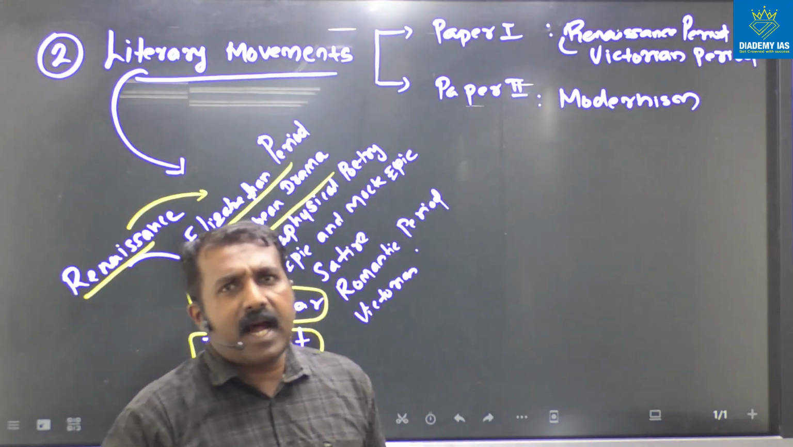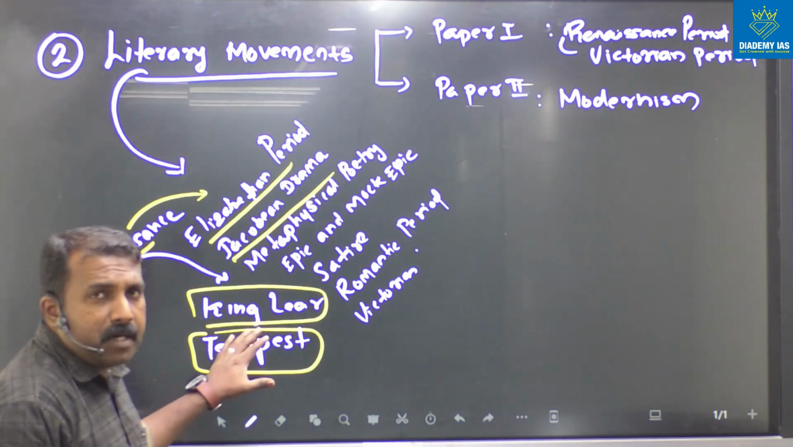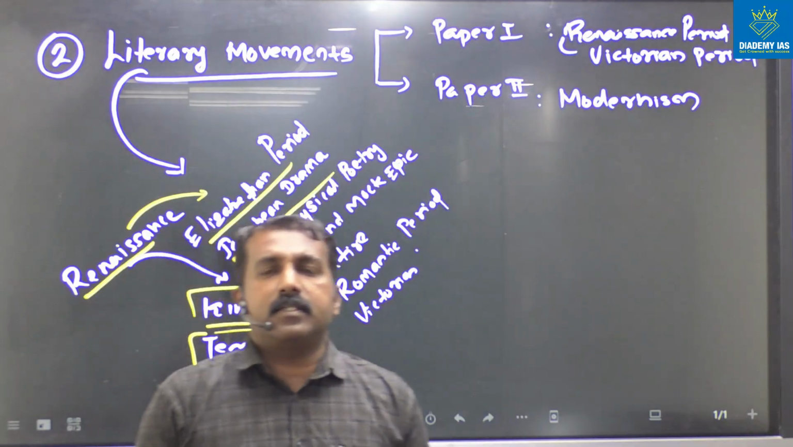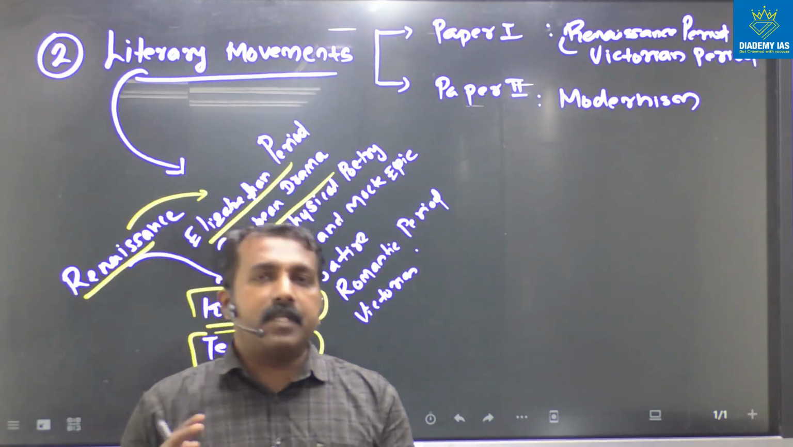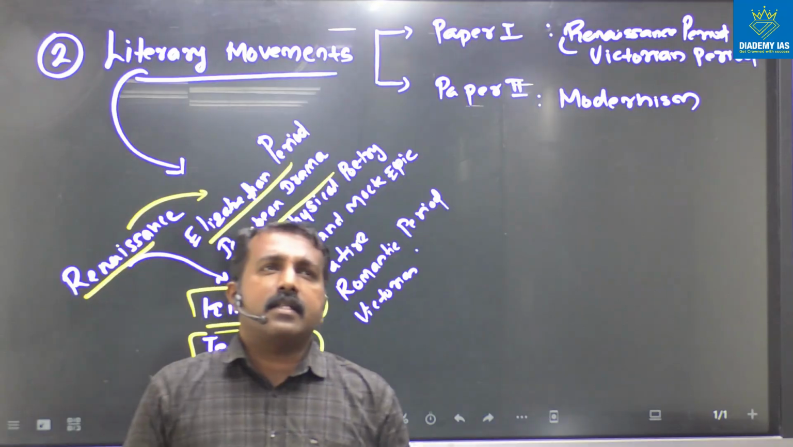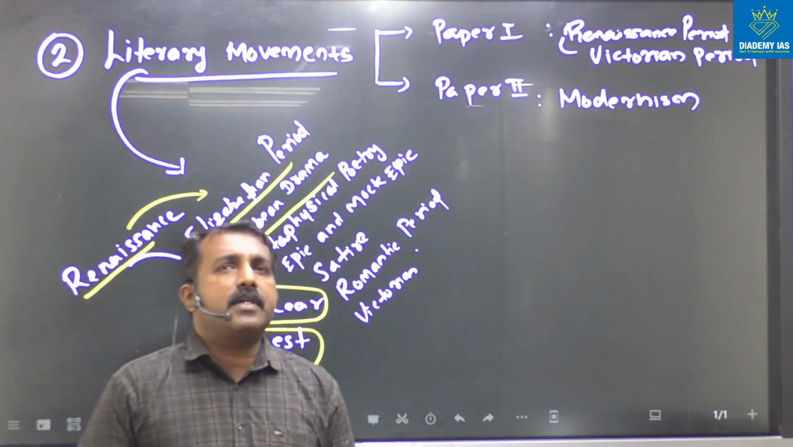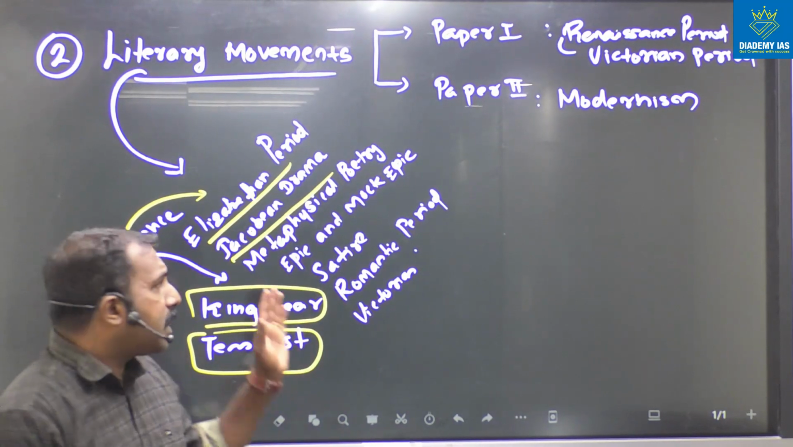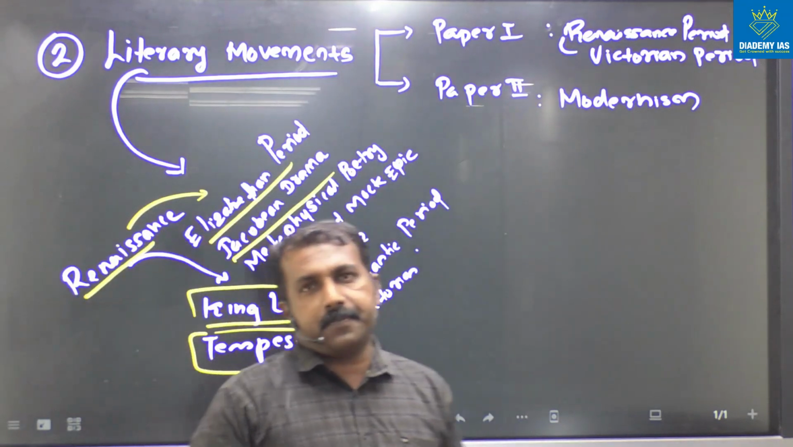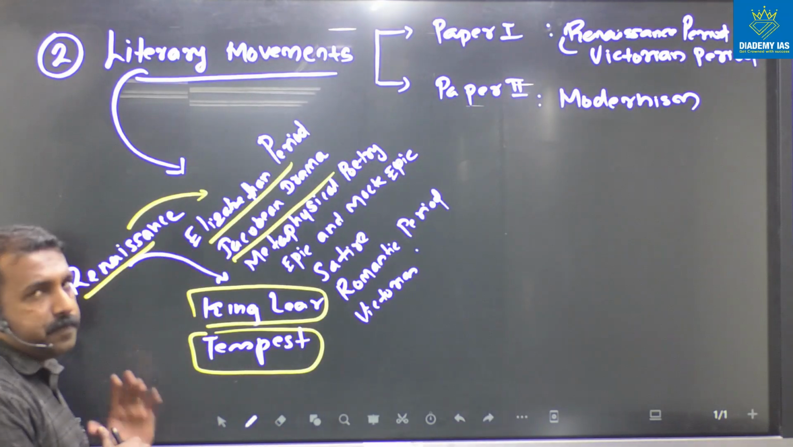When you start reading the core text, connect these dramas with this period. Every literary work is a reflection of its period. What happened in that period, what the main events were, what the important features of that period are, all these are mentioned there. So you have to connect the literary work with the movement or the historic background. That is very important, and this is a strategy I would like you to follow.